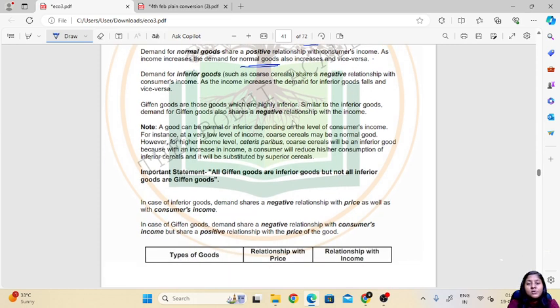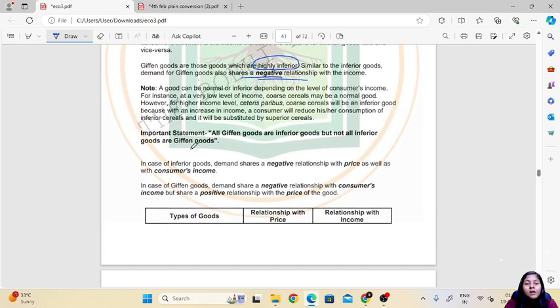Then Giffen goods, which are very highly inferior and similar to the inferior goods. Demand for Giffen goods also shares a negative relation with the income. So all Giffen goods are inferior goods, but not all inferior goods are Giffen goods.